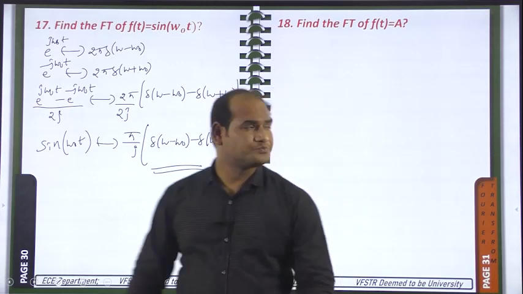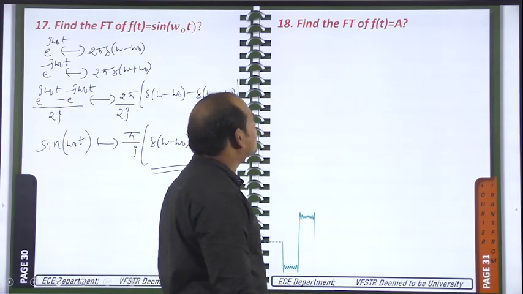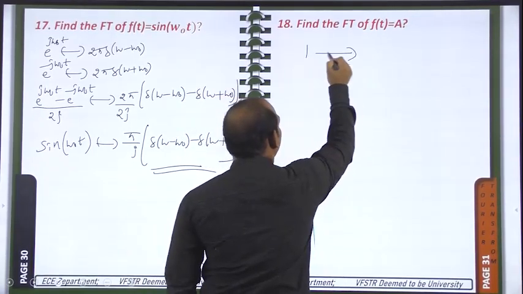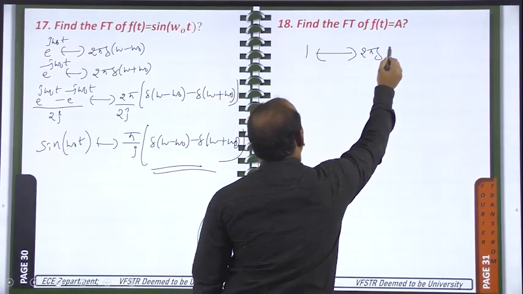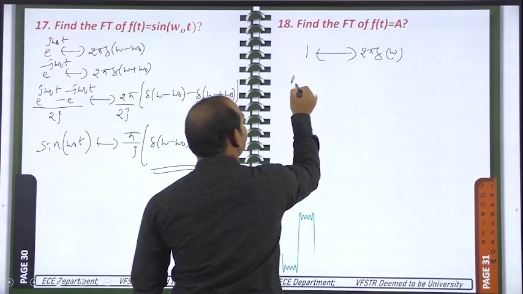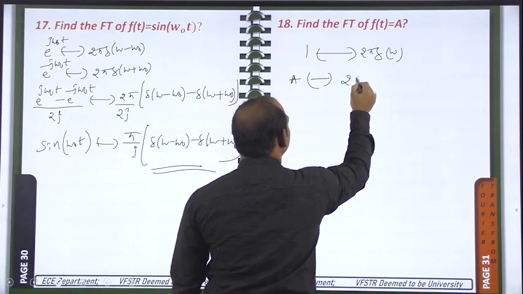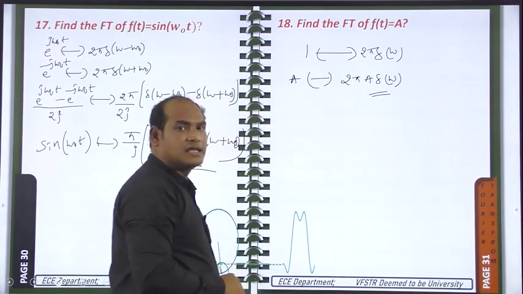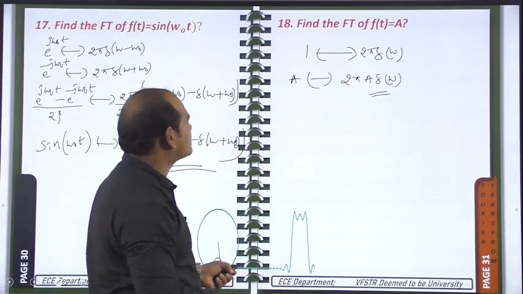Okay, now find the Fourier transform of f of t is equal to a. Already we have the Fourier transform for 1, that is 2 pi into del of omega. Just multiply with a, you will have the Fourier transform for this one, that is 2 pi a del of omega. For the constant signal, the impulse function will come in the Fourier transform.